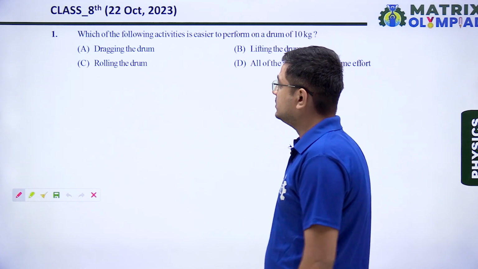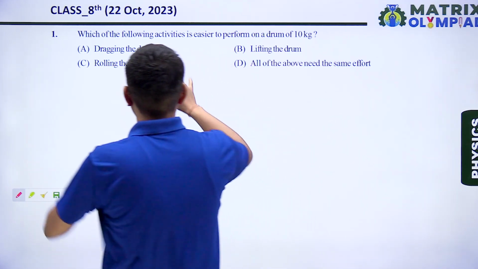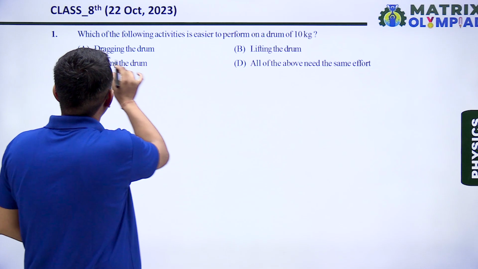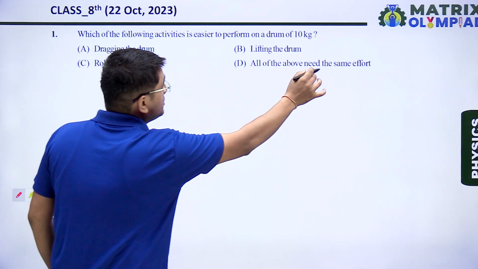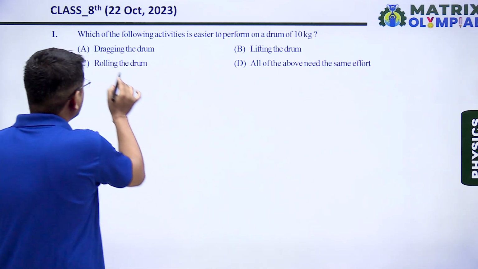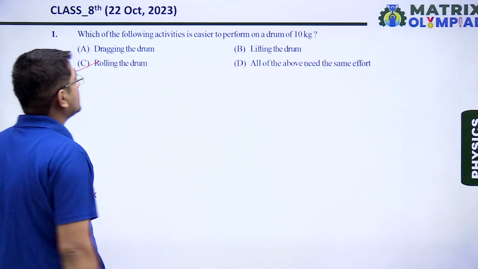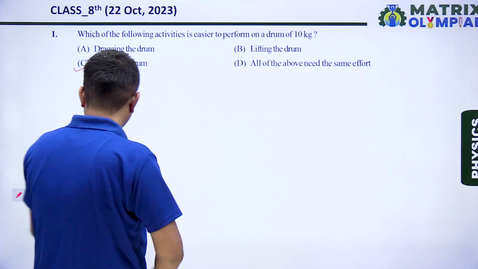As we know, the easiest activity on this drum out of these four options: first is dragging the drum, no. Lifting the drum, no. All above need the same effort, no, it is not correct. Rolling the drum is the easiest activity, so the correct answer is option C.